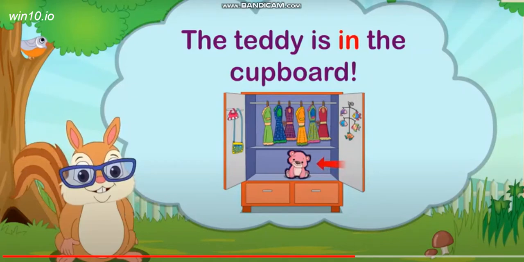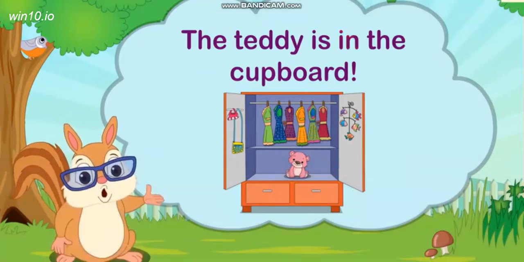So when the teddy is inside the cupboard, we say the teddy is in the cupboard. When something is inside something, we use the preposition in. So, in is a preposition.